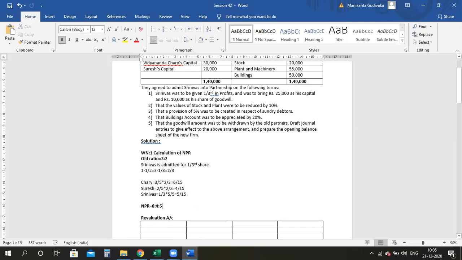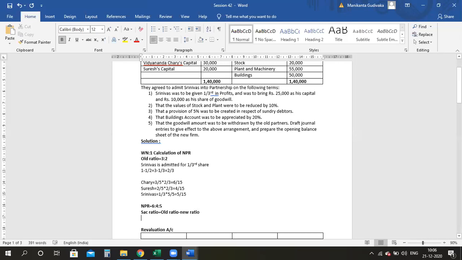Now, not to forget, I also should calculate my sacrificing ratio. Yes or no? Because my goodwill needs to be divided in my sacrificing ratio or the old ratio. What is the sacrificing ratio formula? Sacrificing ratio is equal to old ratio minus new ratio. Yes or no? So maximum it will be the same. Now again I'll show you.